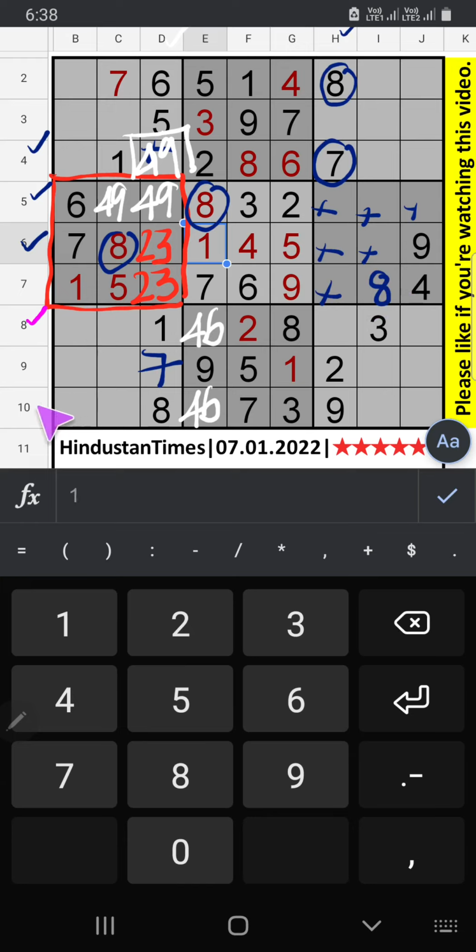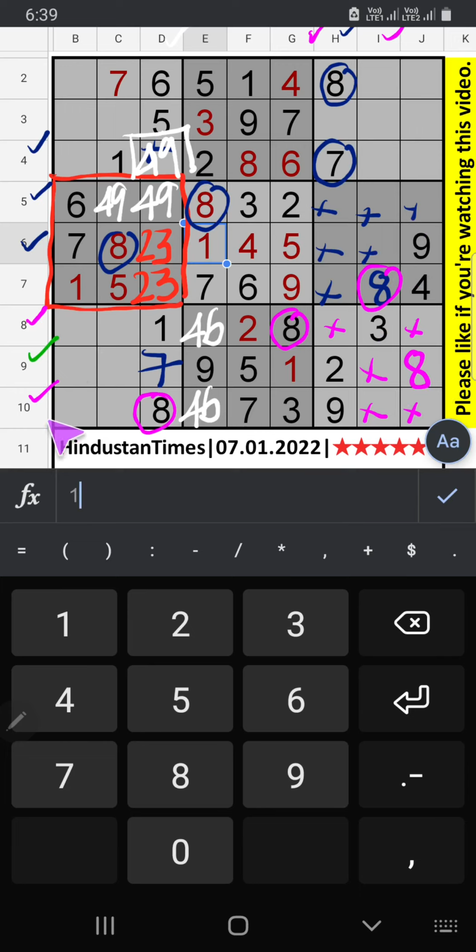8th row and 10th row we have 8. So 8 can't come in these cells. Column H and column I also we have 8. So 8 can't come in these cells. Then 8 is confirmed here.